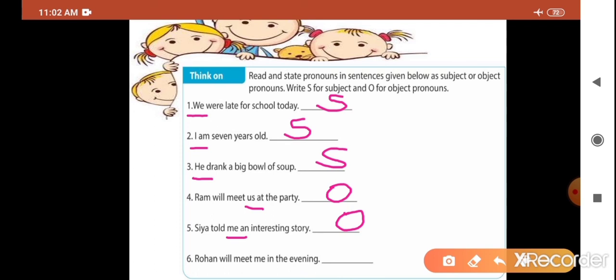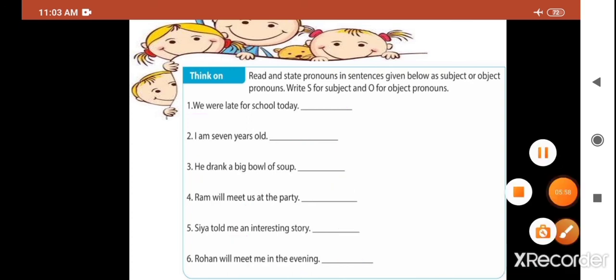Very good. Me is the object pronoun. So we will write down O for the object pronoun. So this was all about pronouns, subject pronouns and object pronouns. Thank you.